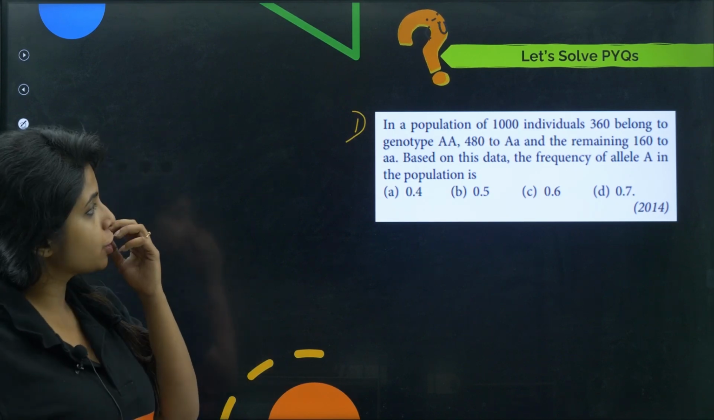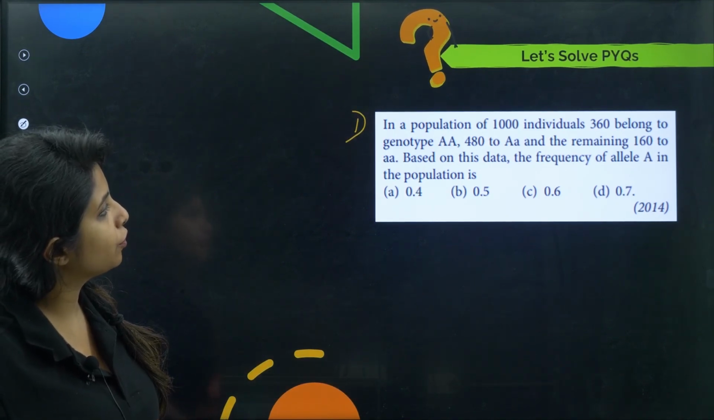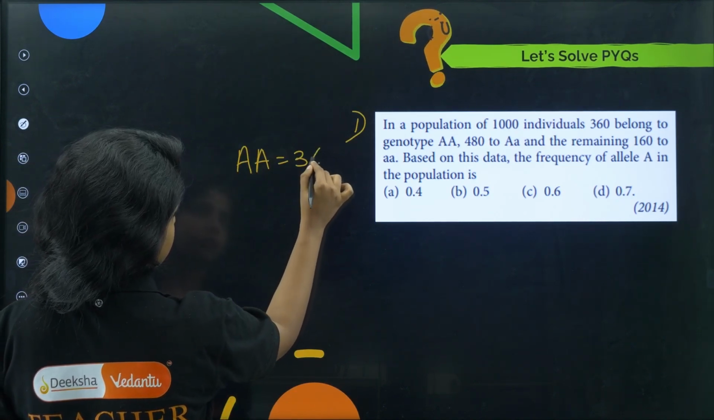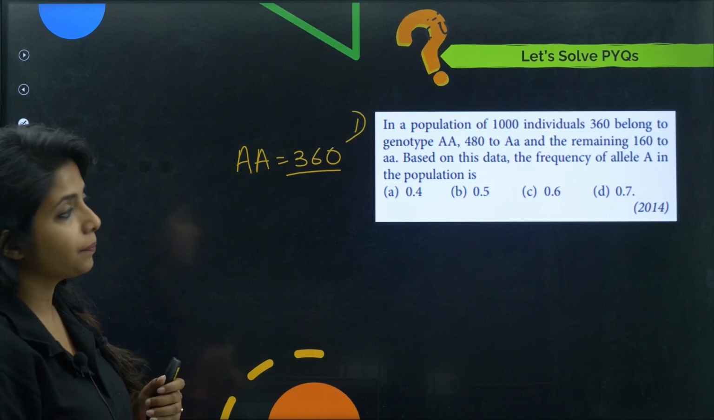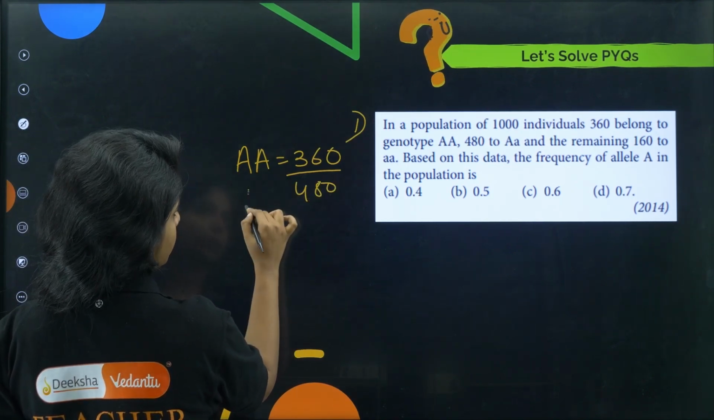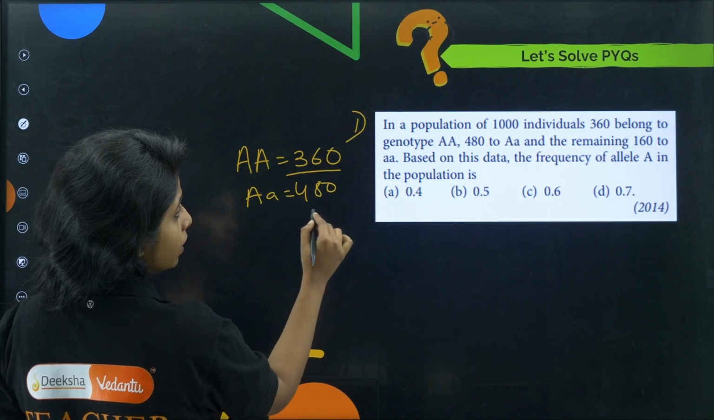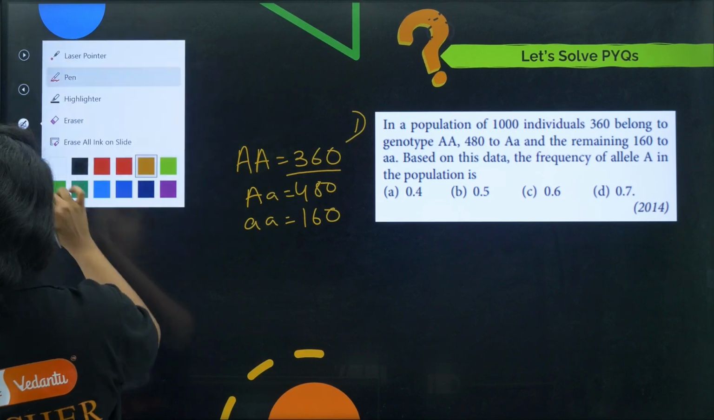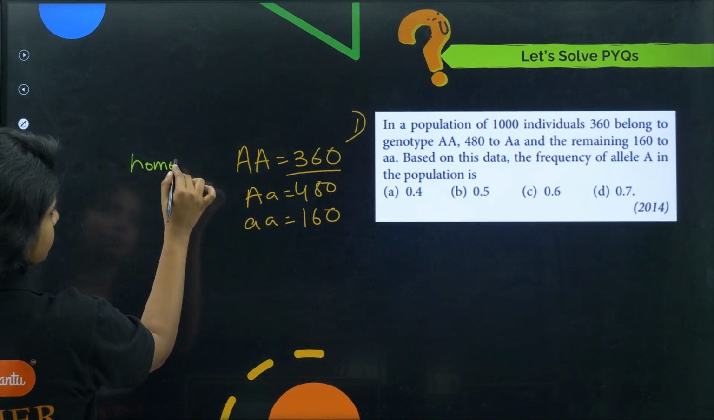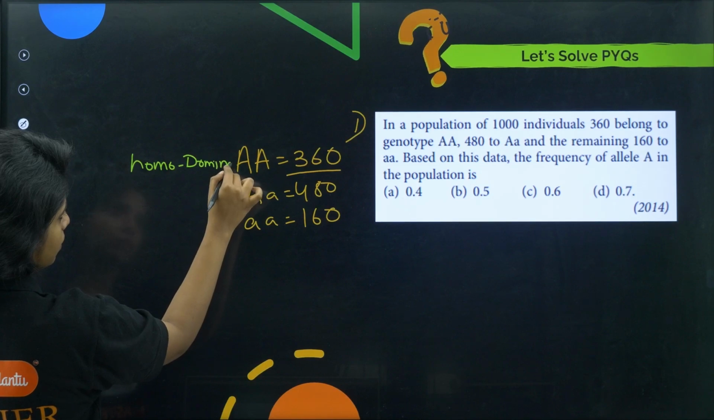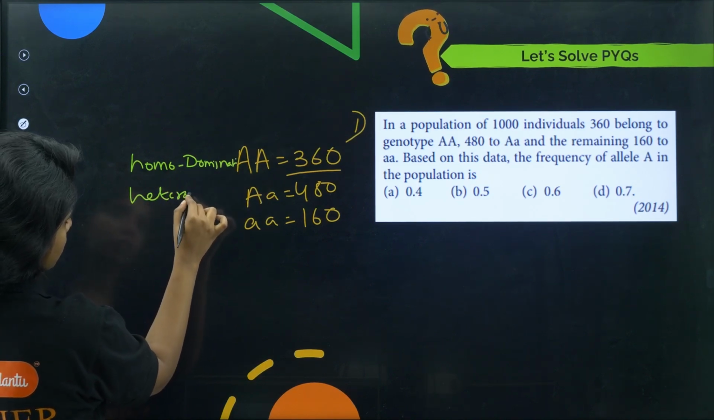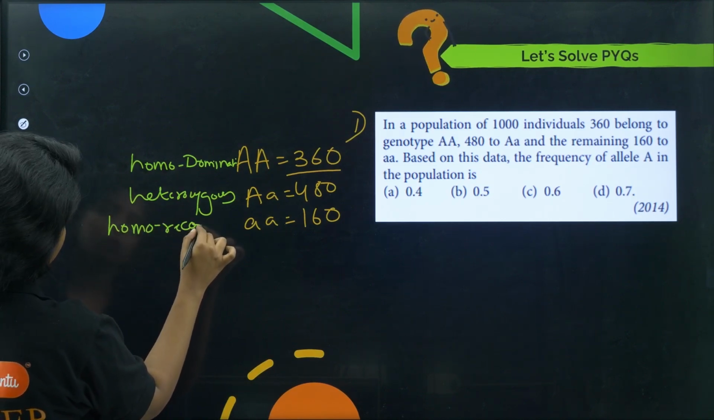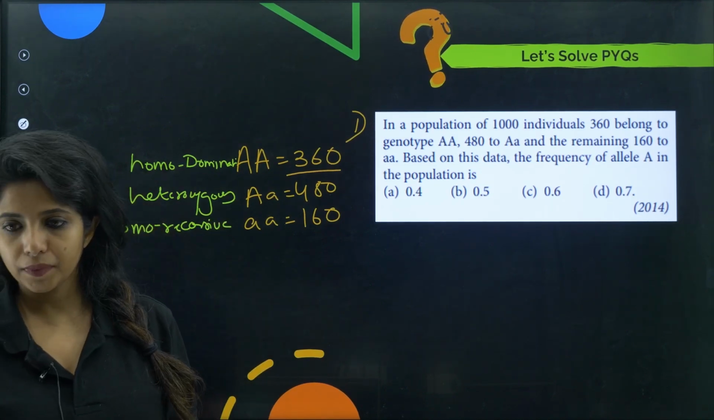Okay. So in a population of 1000 individuals, 360 belong to genotype capital A, capital A. Let's write. 360 of them are capital A, capital A. 480 of them are capital A, small a. And the remaining 160 are small a, small a. So this is homozygous dominant. This is heterozygous. And this is homozygous recessive, my dear children. Okay, total population is 1000.